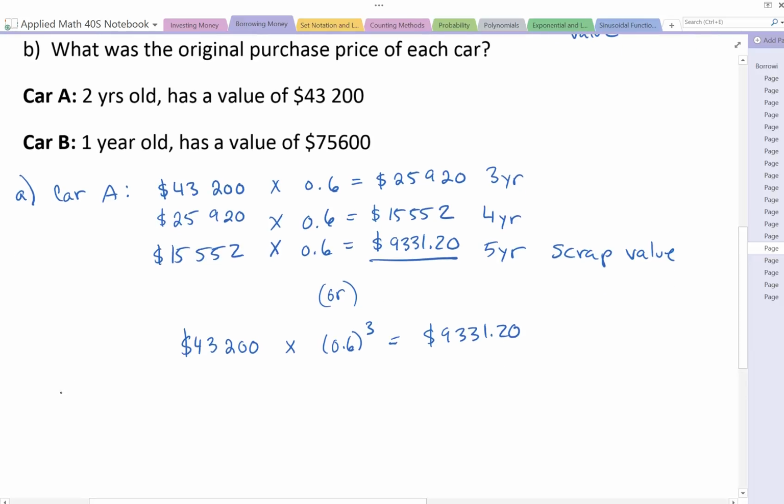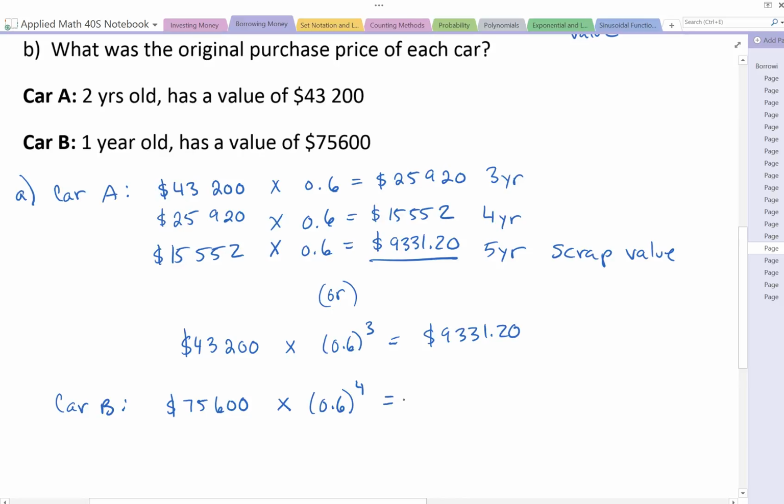So if we do that for car B, it's younger, so it's a 1-year-old car, and the 1-year-old car is starting at $75,600, but it's depreciating at the same 60%. So it's going to be 4 years before it's a 5-year-old scrap value car.